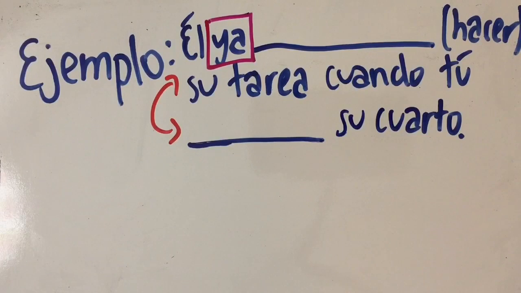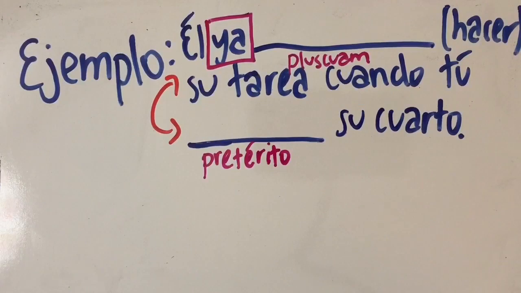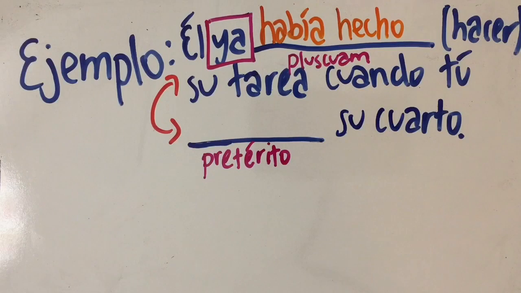In this sentence, you entered the room, which happened at a specific point in time, and when you entered, he, the subject, had already done his homework, which had happened farther back in the past before you came and entered. Does that make sense? So the first part is pluscuam, and the second part is pretérito. So now that we know what tenses the two verbs are in, we just conjugate. In the first blank, we put había, since it's third person singular, and since hacer is irregular, hecho comes after that. Now the pretérito part is easy. The subject is tú, so entrar would be entraste.